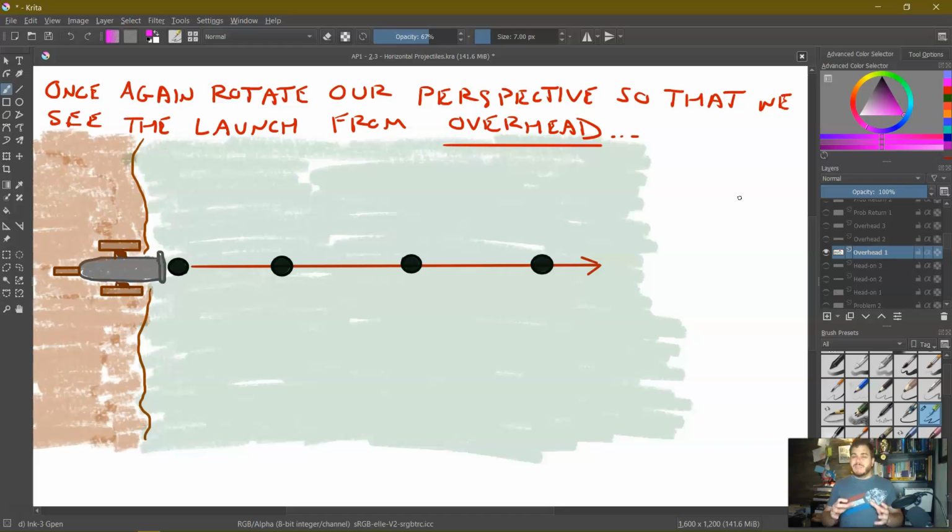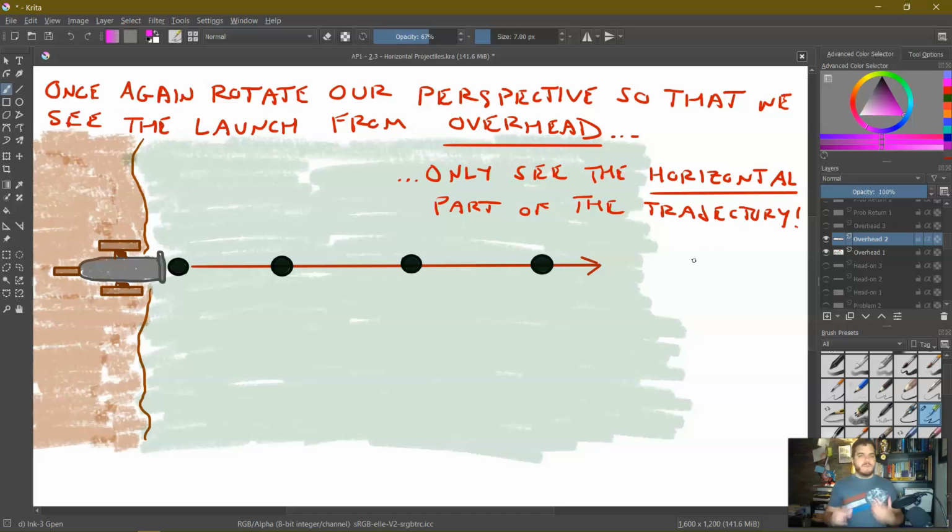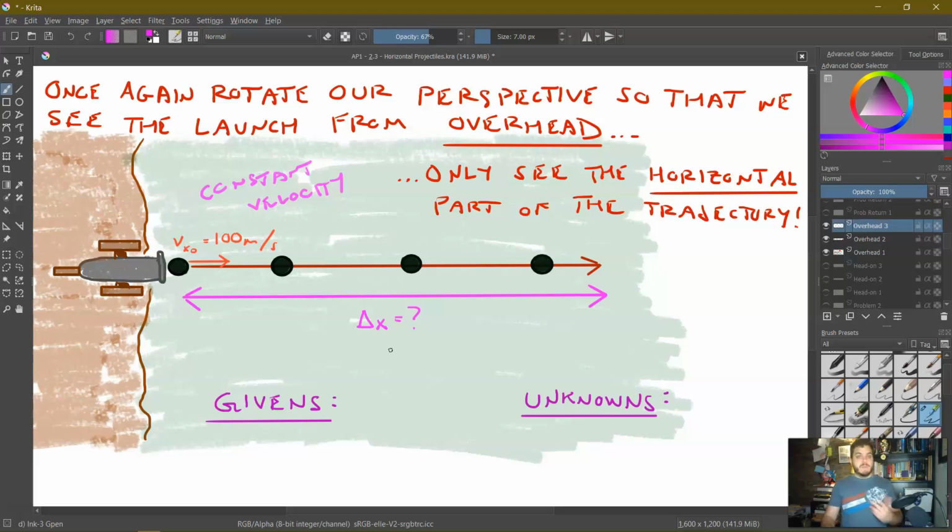So now we're actually going to rotate our perspective again. Look back at the initial cannonball situation, and we're going to rotate it so that we look at it from overhead. What we'll notice is that because we're only looking at it from the top, we can't see any of the vertical. Now we can only see the horizontal part of the trajectory. And since we can't see the vertical part, and remember, it's not accelerating in the horizontal, this is actually identical to a constant velocity situation.